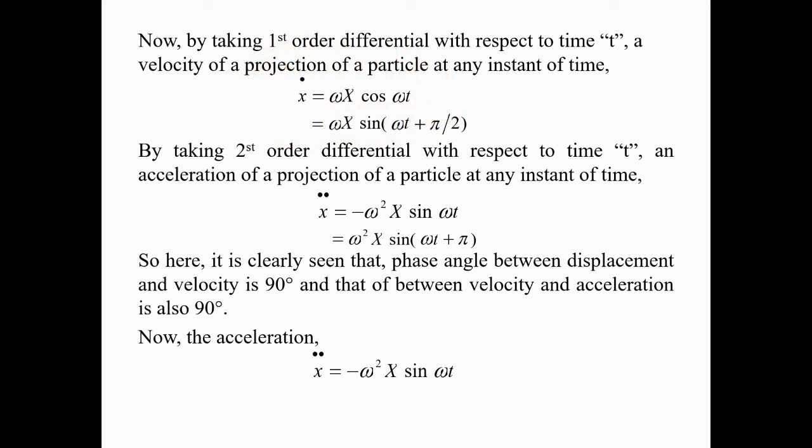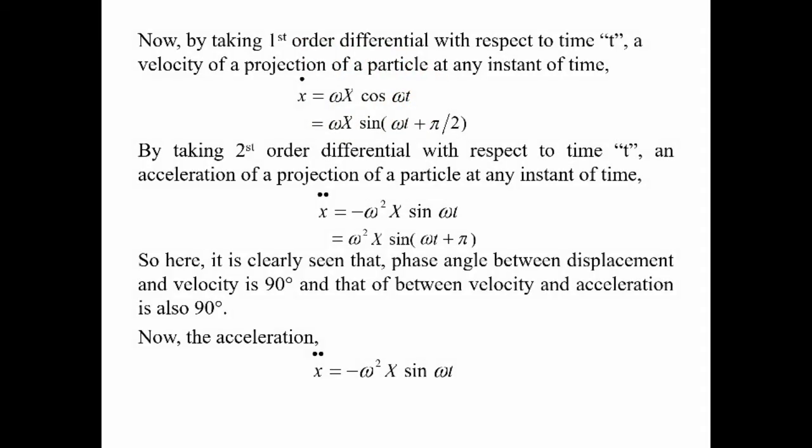In the same way, by taking the second order differential with respect to time we can get the acceleration. Acceleration, that is the second order derivative of displacement with respect to time, is also represented as x double dot. So here x double dot is equal to minus omega square X sine omega t, which is nothing but the first order differential of this equation.